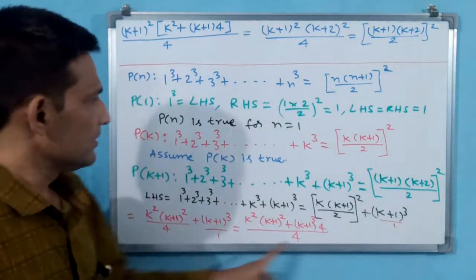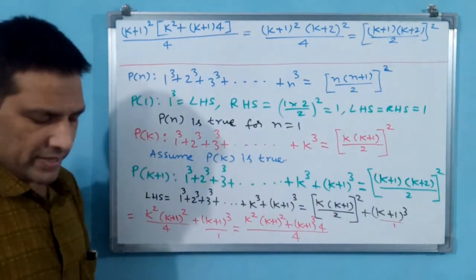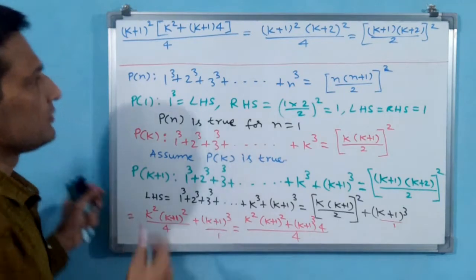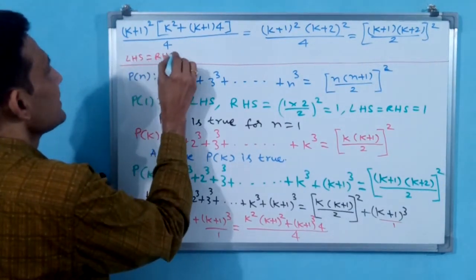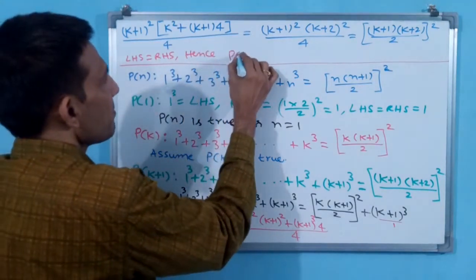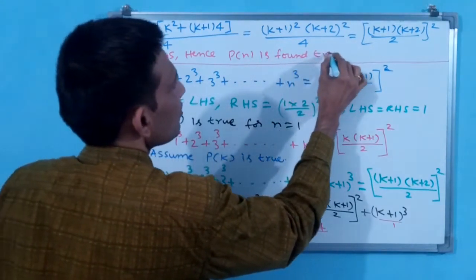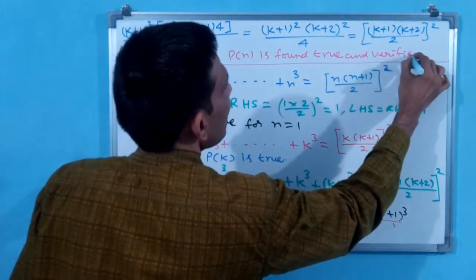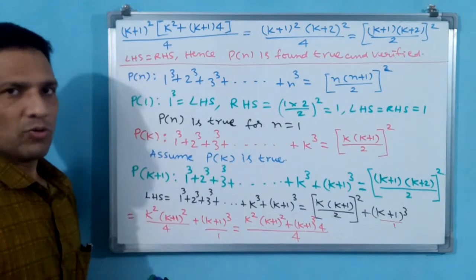LHS we have taken. RHS has come. Now you can write LHS is equal to RHS. Hence proved, Pn is true. LHS is equal to RHS, hence Pn is found true and verified. Like this you write and close the question.